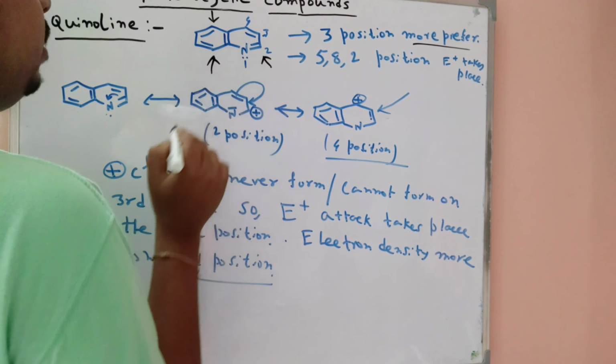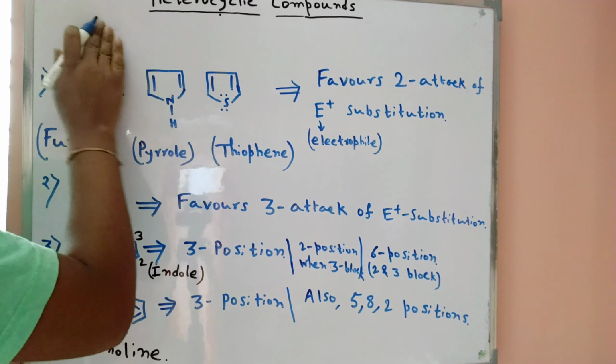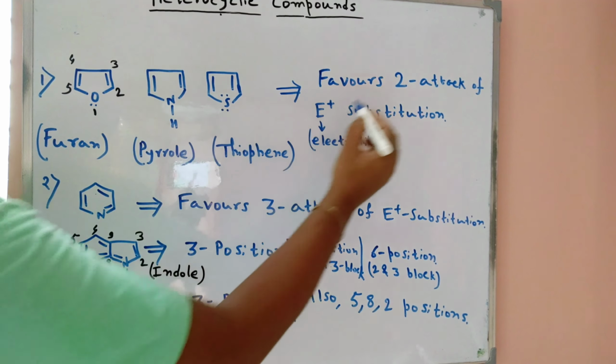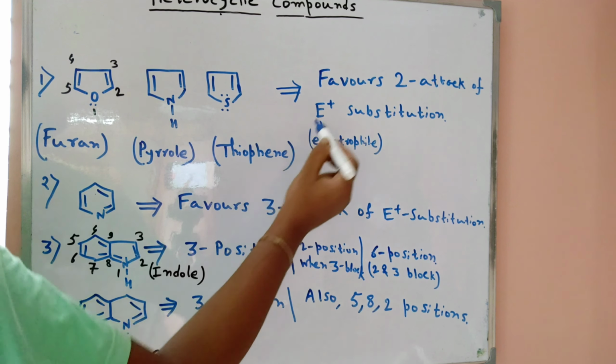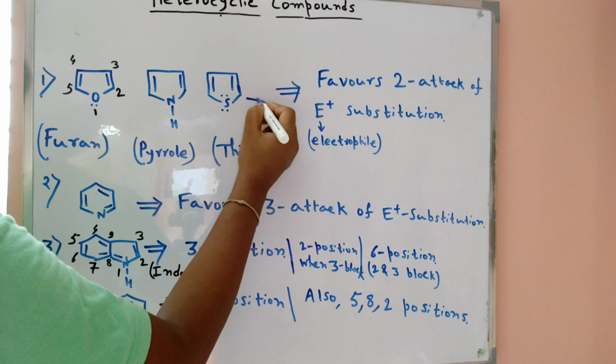So now the summary, today's class summary. We conclude that a 2 attack is favored in the case of furan, pyrrole and thiophene. Electrophilic substitution is more favored on the 2 position compared to the 3 position, because we also get more canonical forms.